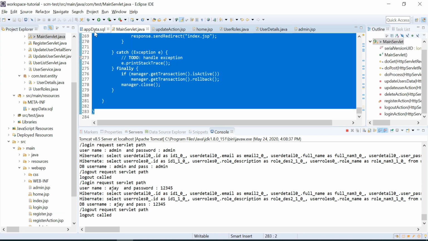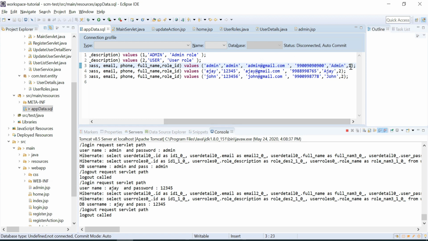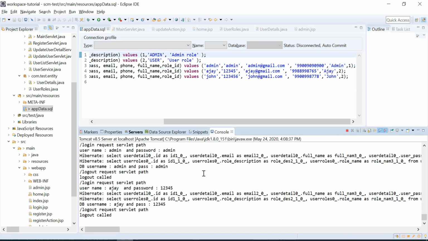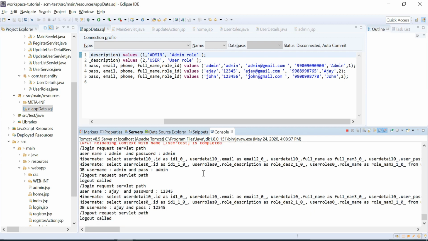Now we have to make sure the user queries are in a proper format. I have created the user roles first, then later I have created the users, because I need a user role ID here to update the ID column. So that's why I'm referring to the user role. Now when we see the toString method which we have printed, I think on login we have to print.